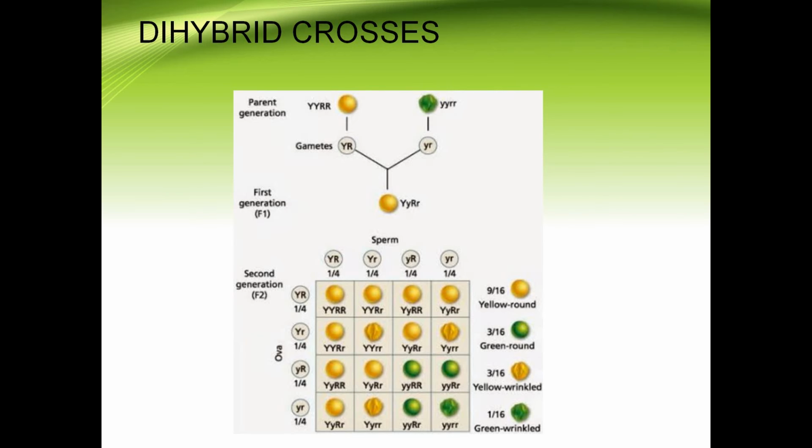A pea plant with yellow and round seeds and a pea plant with green and wrinkled seeds, he has crossed and done the self-pollination between the parental generation. And when Mendel crossed this pea plant having yellow and round seeds and another pea plant with green and wrinkled seeds,